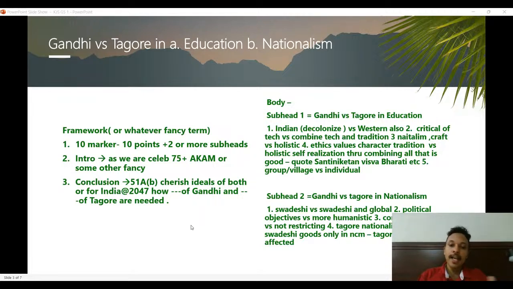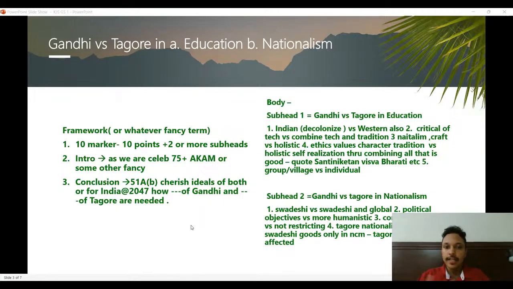So you set the context and you connect it with something that you have prepared, something fancy. Alternatively, it could also be something like, if something was there in news recently in terms of education, like the national education policy, if this question had come in 2021, you could even use something from the current affairs, some news background. And if the question was Gandhi versus Tagore difference in education, you could use even something like the national education policy, how that has come, and then how in that context the difference between the views of Gandhiji and Tagore need to be analyzed, something like that in the introduction.